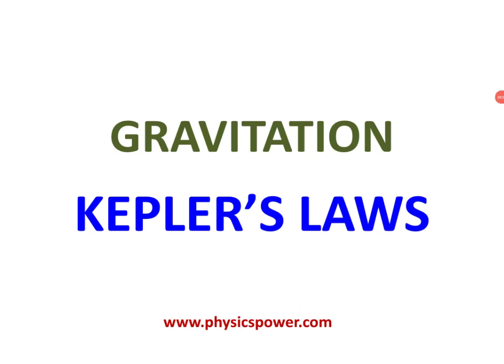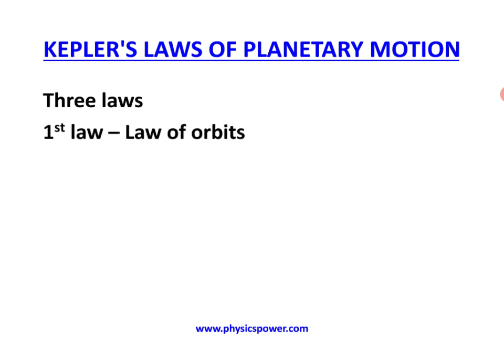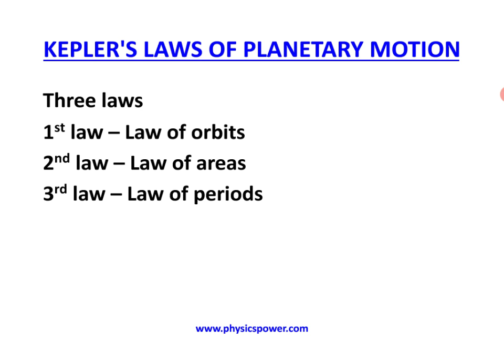Now I will explain an important topic in gravitation, that is Kepler's laws. Kepler explained some details about planetary motion with three different laws. One is the first law, that is the law of orbits. The second law is also called the law of areas, and the third law is also called the law of time periods, or simply the law of periods. Let us see the first law.